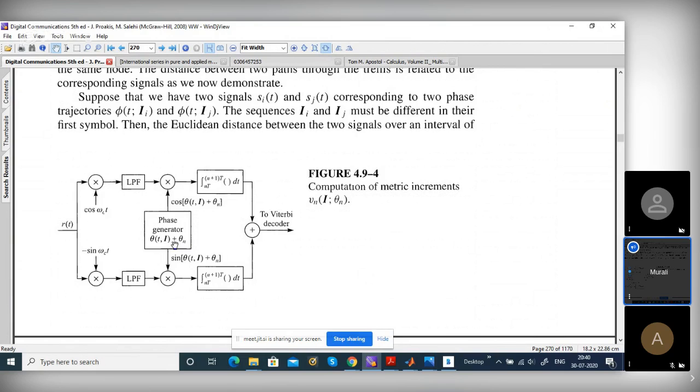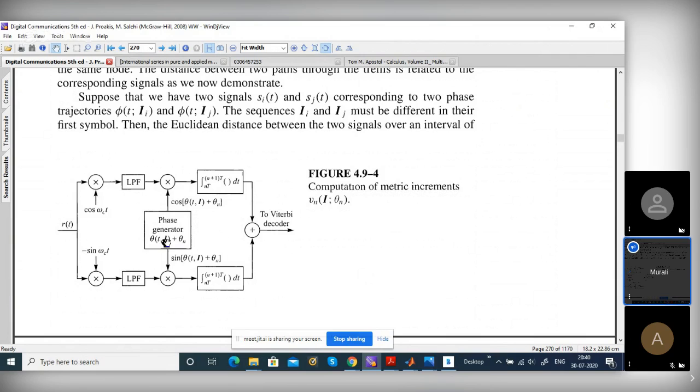Transmit exactly this bit pattern, minus 1, 1, 1. There are 3 bits, IN, IN minus 1, IN minus 2, so there are 8 possibilities, right? You generate cos and sine. I told you, the angle theta you generate, then you take cos and sine, right? So after the accumulator you add the 4 possibilities of the starting angle theta naught, that is 0, pi by 2, pi or 3 pi by 2.